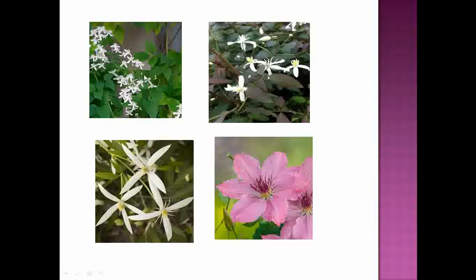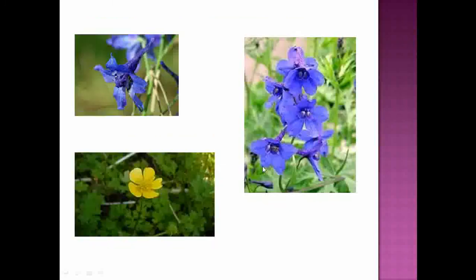See, these are the beautiful flowers of Clematis which are observed under that family. These are the beautiful flowers of Delphinium. If you observe that flower, the structure looks like a little frog. That's why it is included under the Ranunculaceae.